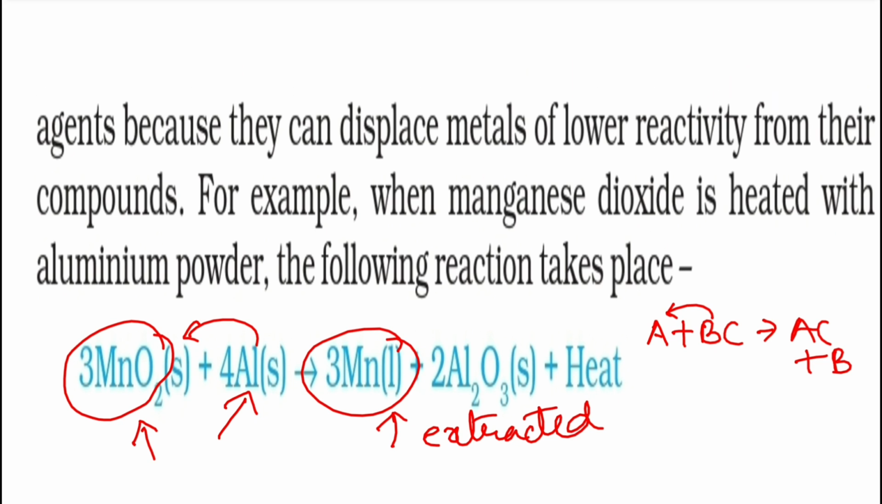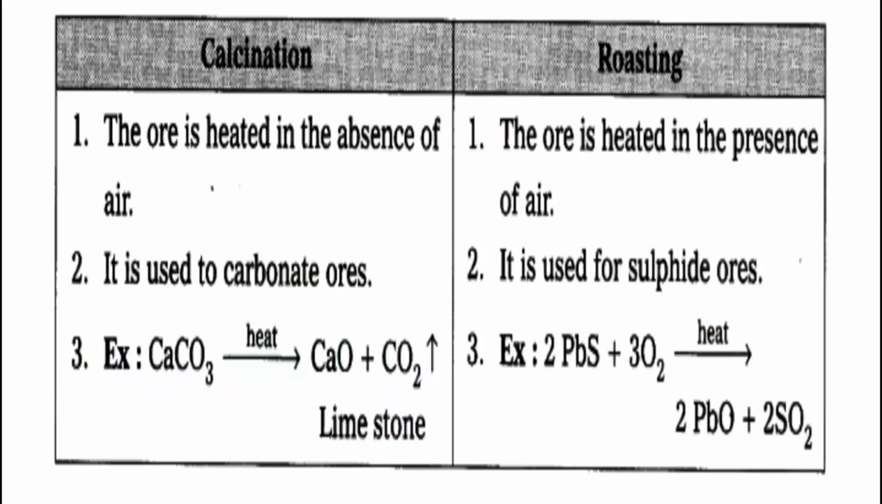All right, finally, we have to learn the differences between calcination and roasting. This is very important from the examination point of view. In calcination, as we have learned, the ore is heated in absence of air. In roasting, in presence of air. And calcination is applied in case of carbonate ores, and roasting is applied in case of sulfide ores. The example is something you need not write in the exam, it is just for understanding purposes. In the next video, we are going to learn the process of extraction of metals which are at the high end of the reactivity series.